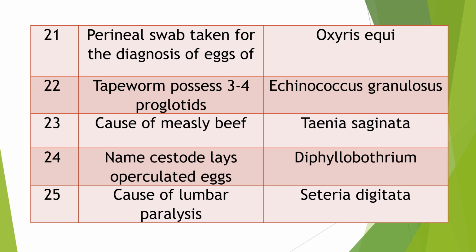Question 22. Name the tapeworm that possesses 3 or 4 proglottids or segments. Answer is Echinococcus granulosus. Frequently asked question. Question 23. Cause of measly whip. The cysts look just like granules of measles. This is also a frequently asked question. Answer is Taenia saginata.